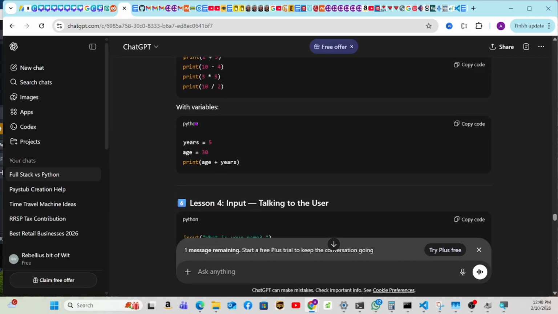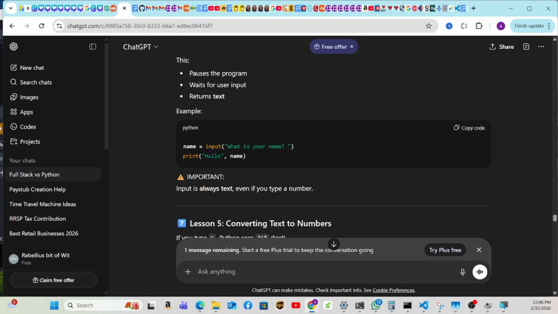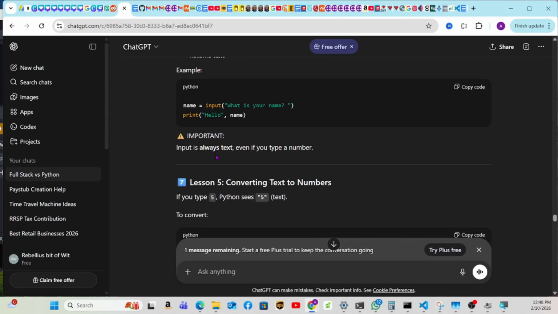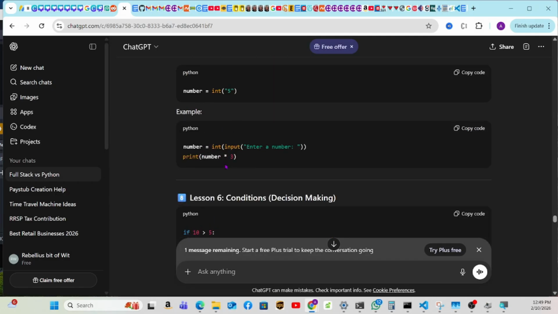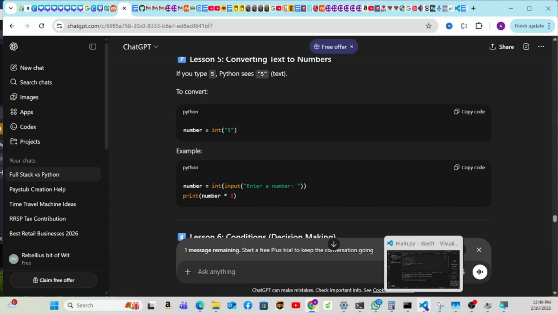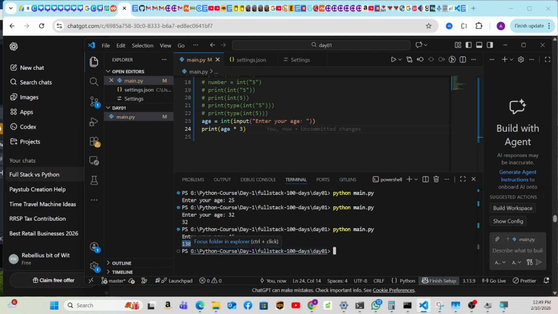Remember, we were at lesson 4. Let's go back here. Input, what's your name? We tried that. Name, I put age instead. This we did. 5. Number, okay, we did that. Exactly what we did. And now we can use this also, you can do age times 3, so then it becomes a math equation. So now we run this, enter your age 46, and then it's going to multiply this by 3. That's 138. Perfect.